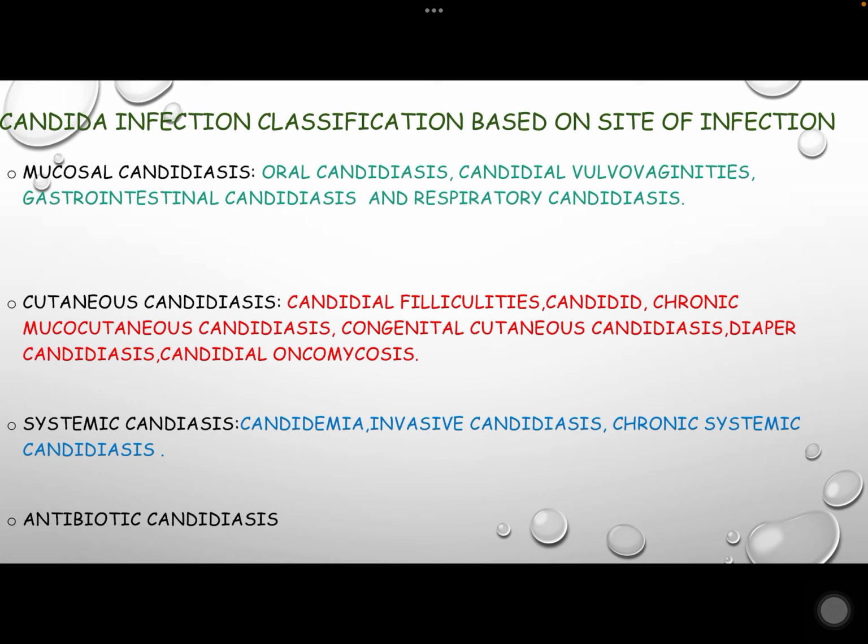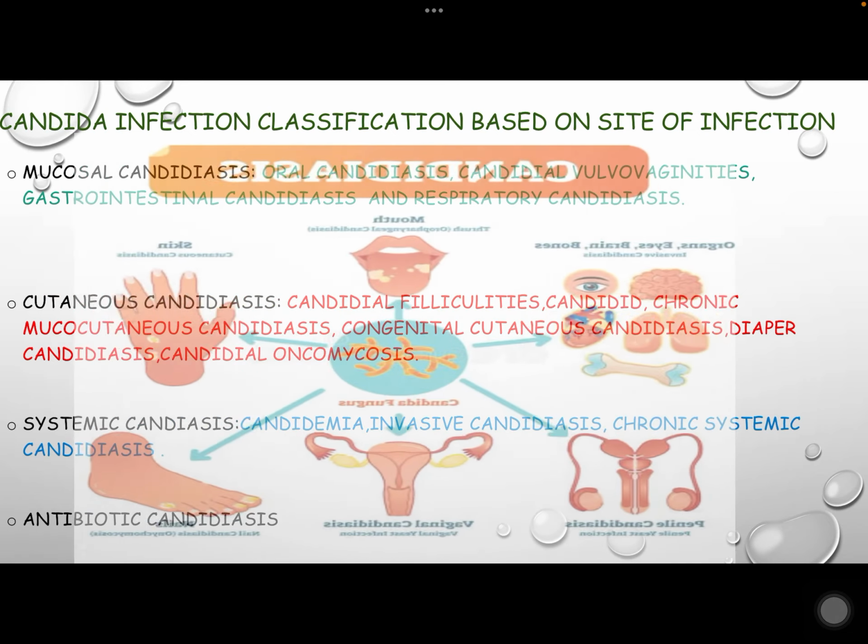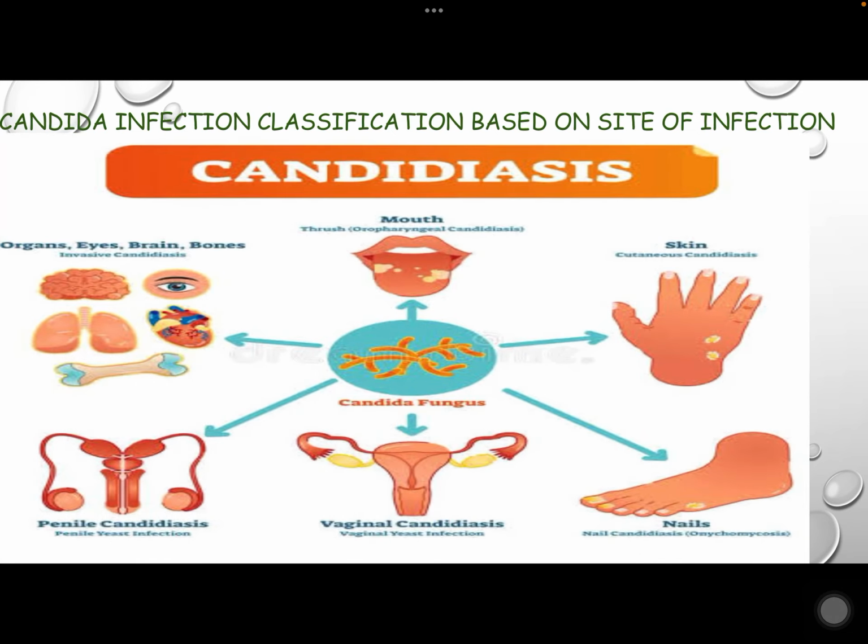Systemic candidiasis affects the deep-seated organs and the bloodstream. For example, candidemia, a form of fungemia that causes sepsis, invasive candidiasis, chronic systemic candidiasis. Antibiotic candidiasis is also known as iatrogenic candidiasis. In this chart, you can see different types of candidiasis.